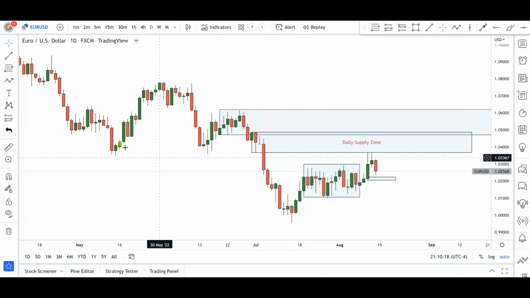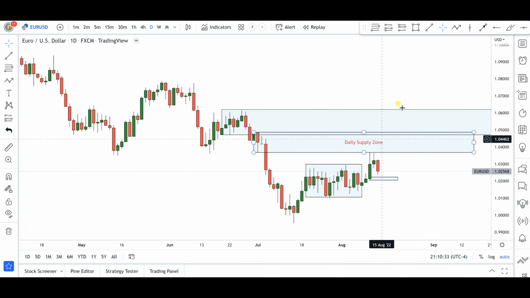As you can see here, this is a previous level of structure. Okay, support gets broken, forms this daily supply zone area, price dips into that daily supply zone area, and the bears are now coming back into these markets. Okay, so let's see if we are going to get maybe another attack to the upside.